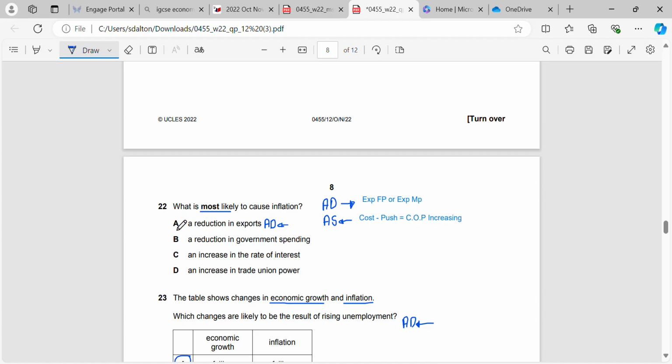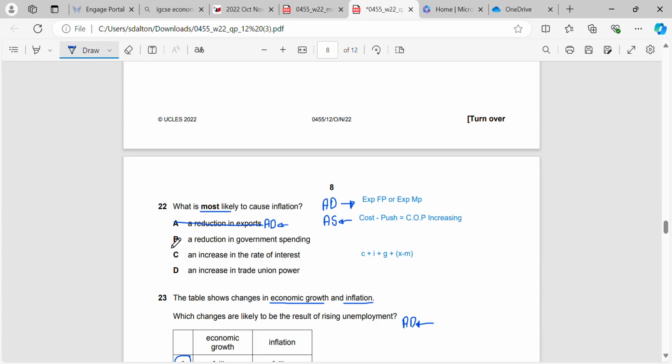So that would actually reduce inflation, not cause inflation. Remember that our components of AD are C, I, G, and X minus M, exports minus imports. So if exports goes down, X minus M would go down and AD would go left.